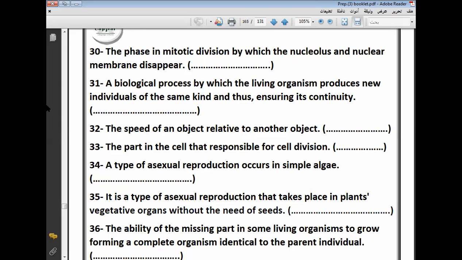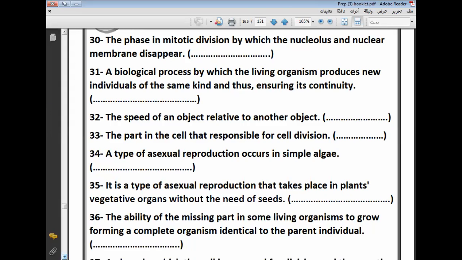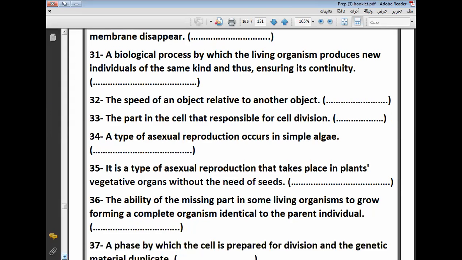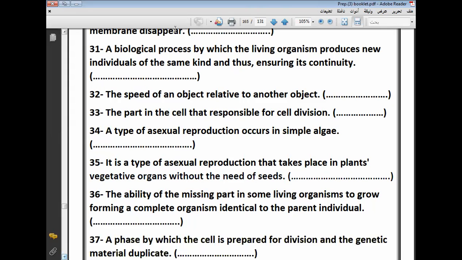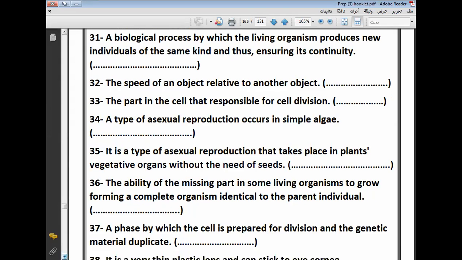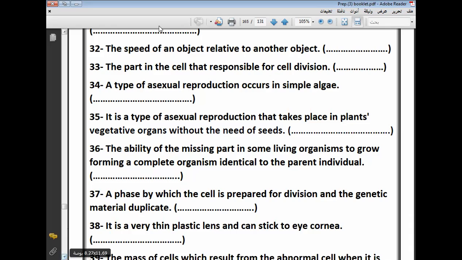31, go ahead, Minna. A biological process by which the living organism produces new individuals of the same kind and thus ensures its continuity. Reproduction process. Excellent. 32, Muhammad. The speed of an object relative to another observer or object.